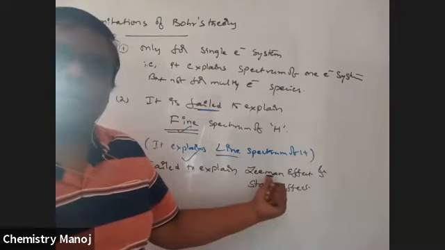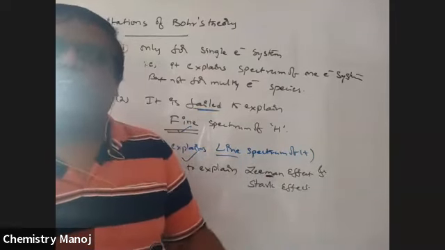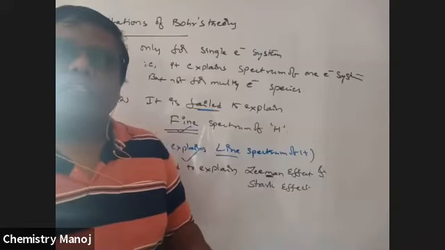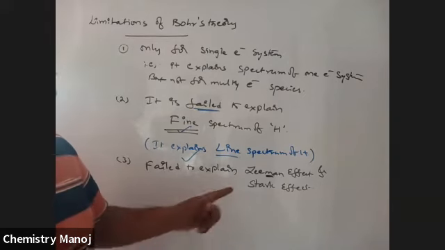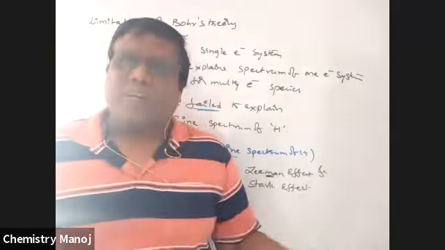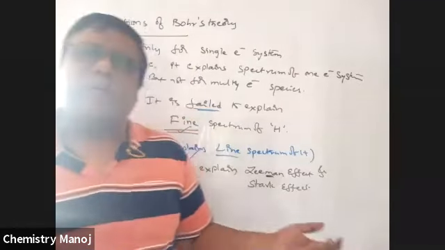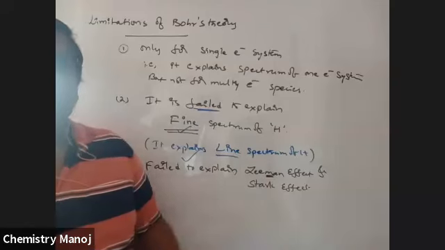So when it is placed in a magnetic field, it splits into a number of further lines, which was observed by the scientist Zeeman. That effect is called the Zeeman effect. When it is placed in an electric field, there also every line breaks down into a number of further lines, which was observed by Stark. That is called the Stark effect.